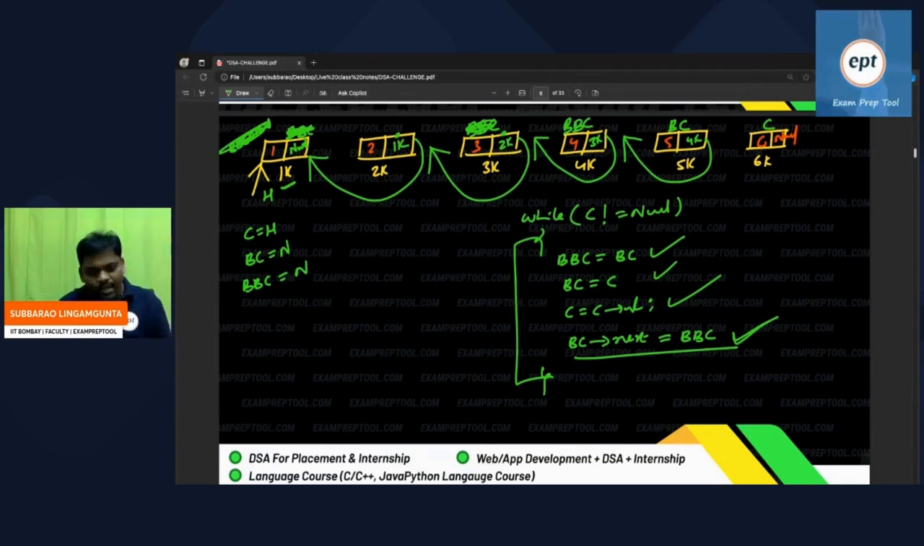If some people are saying, sir, head node is there, na? Why are you taking one more new node? If you want, you can use the head also. I just don't want to move the actual one, so I kept the head node as it is. If you want to move the head node itself, you can move it, no problem at all.